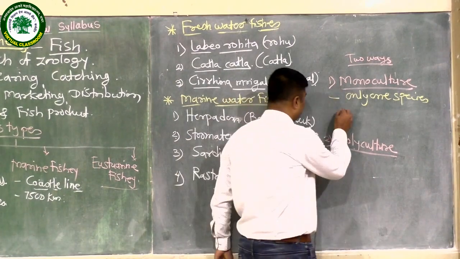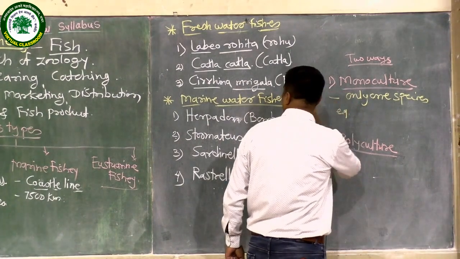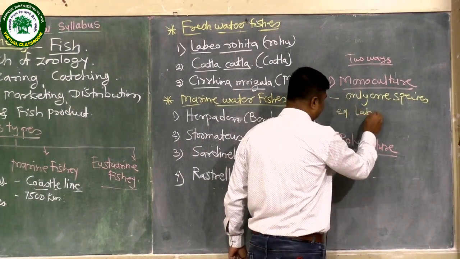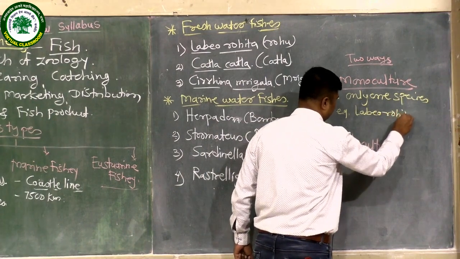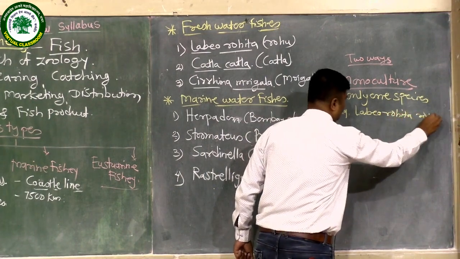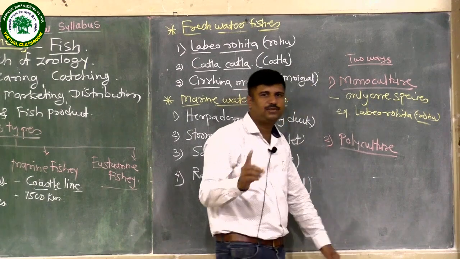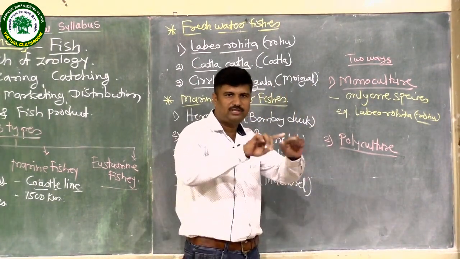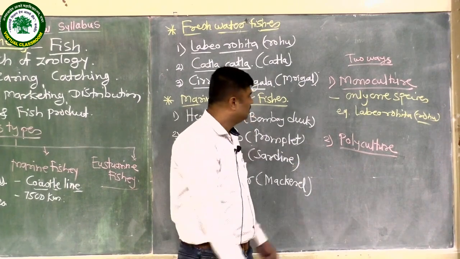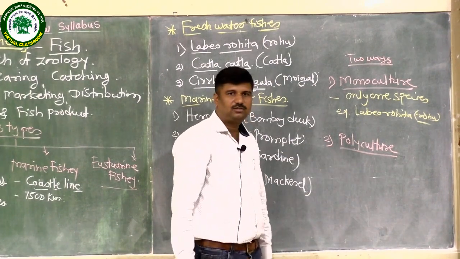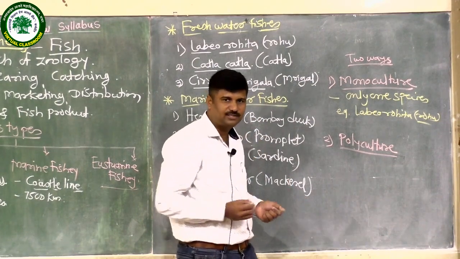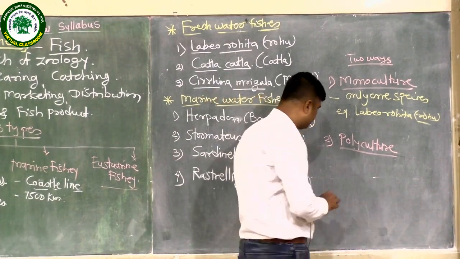For example, if we take Labeo rohita, we obtain only rohu fish in that pond or in that project. But in polyculture, we take two or more, 2, 3, 4 different varieties in a single pond.